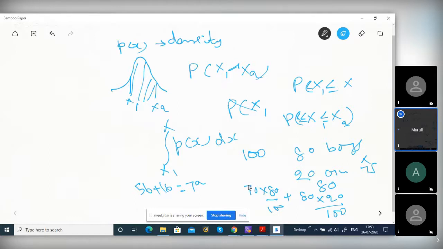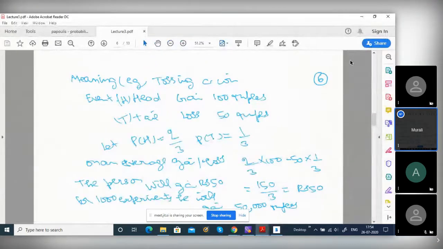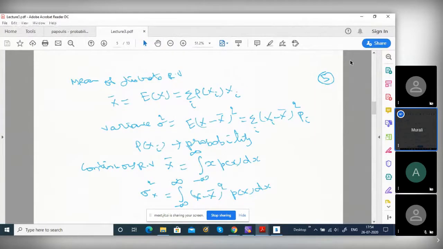Probability is also a weightage. The number of possibilities favorable to the event divided by the total number of events: you are weighing by the probability. It is nothing but a weighted average. So this is the mean.